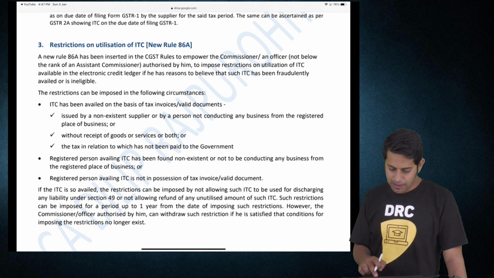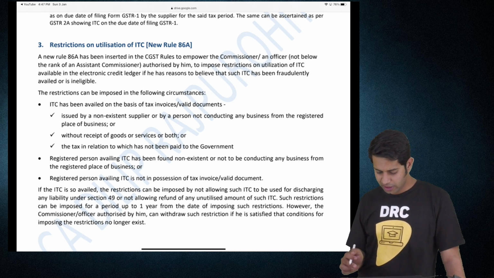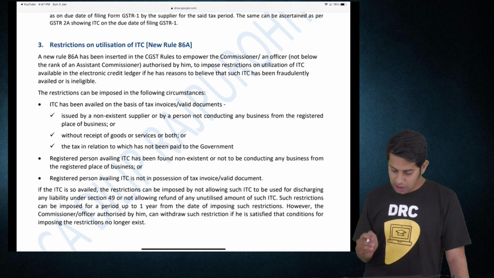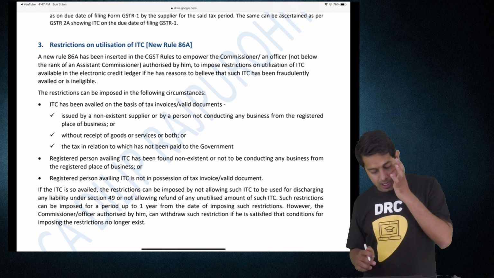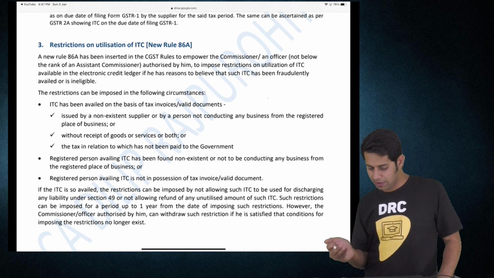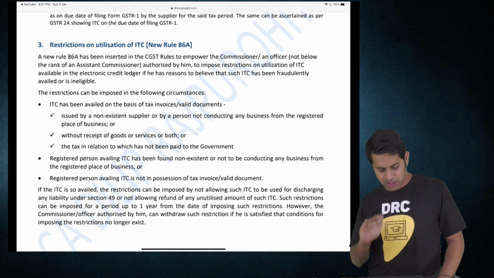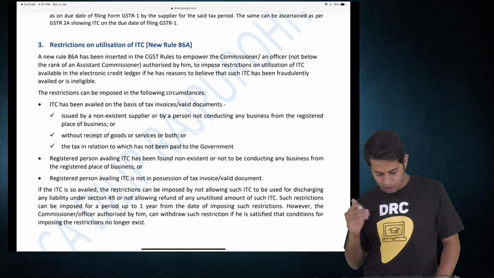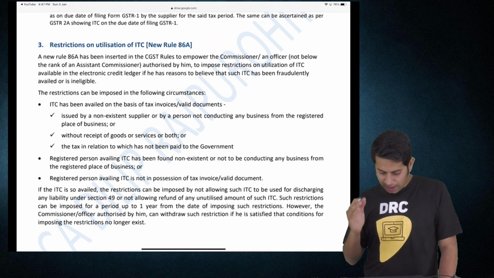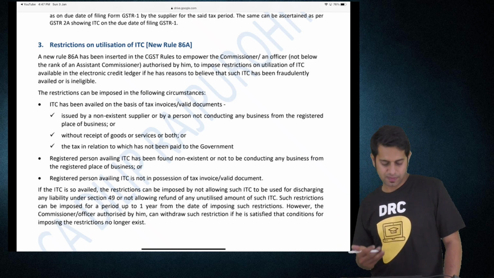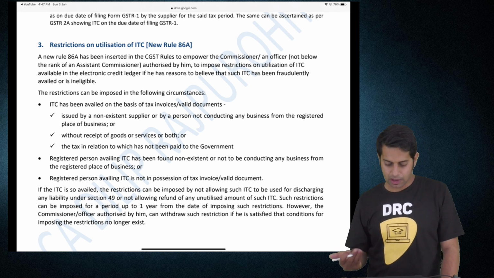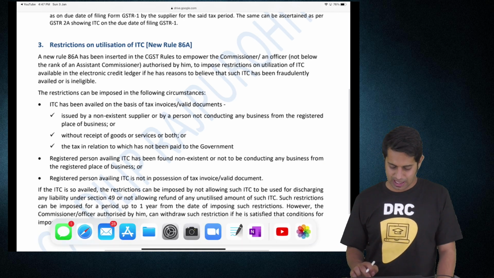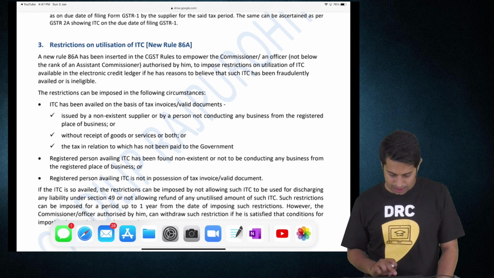The restriction can be imposed by not allowing such input tax credit to be used for discharging any liability under section 49, or not allowing refund of any unutilized input tax credit. Such restriction can be imposed up to a period of 1 year from the date of imposing such restriction. However, the commissioner can withdraw such restriction if he is satisfied that the imposing conditions are no more existing. So this is the answer which you are supposed to write.